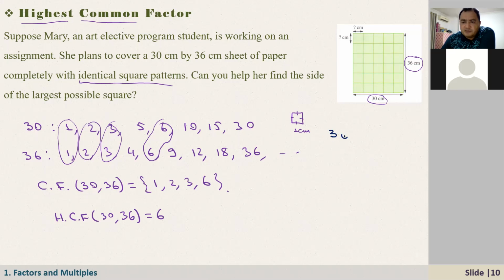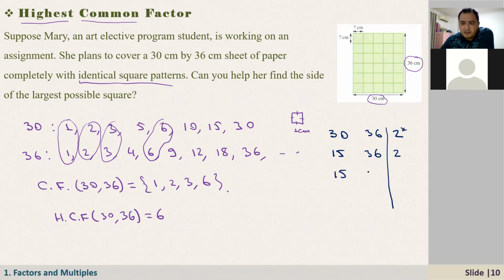Let me write these numbers next to each other, draw a line and start dividing these numbers by prime numbers, right? Here 2 is a common factor. It is 2. So it is 15 and 36. I can divide this by 2, but 2 is a common factor. Let me put a star here. But 2 divides 36, but it doesn't divide 15. So that's why I'm not going to put a star here, right?